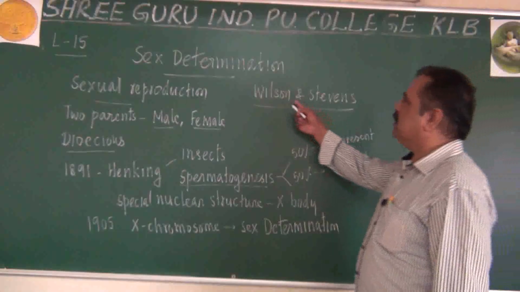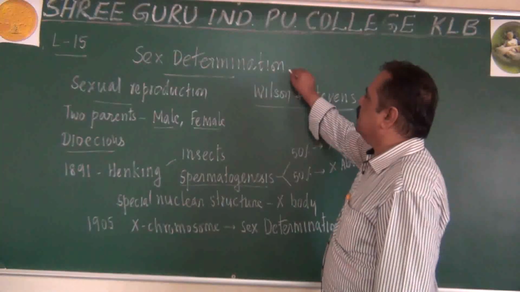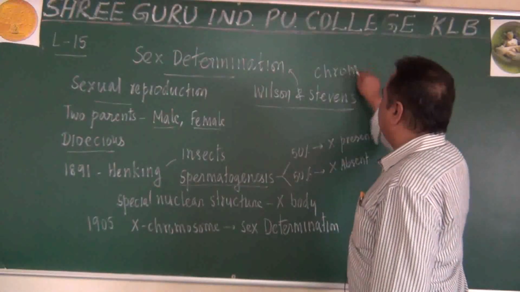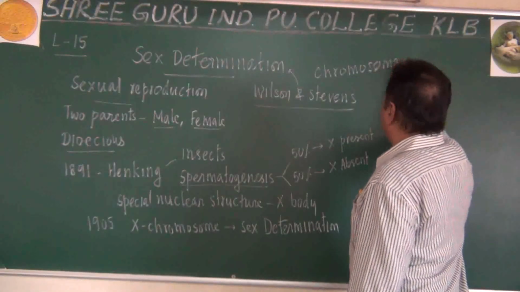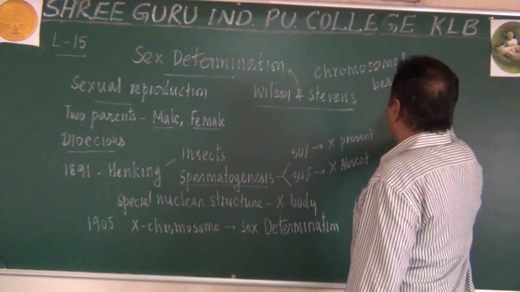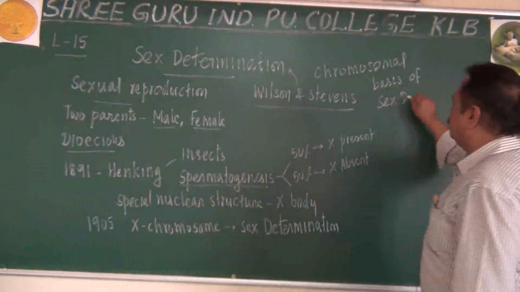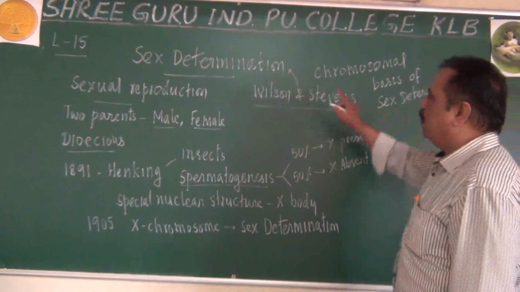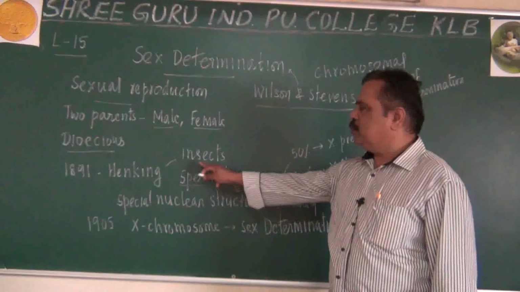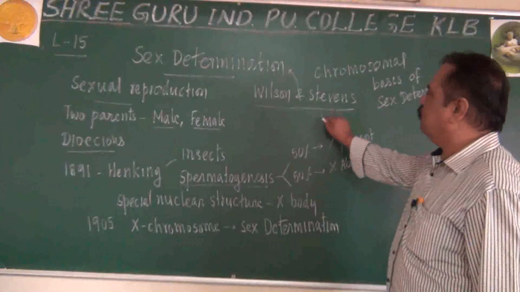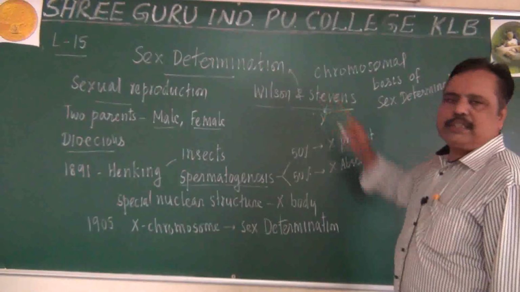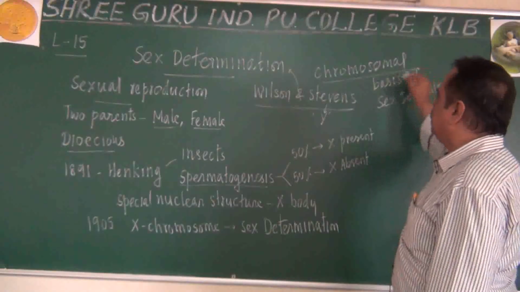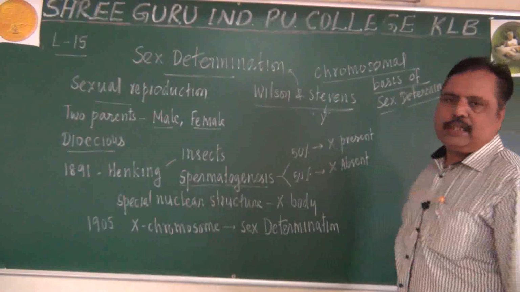And what is that theory? It is called the chromosomal basis of sex determination. Stevens is also credited with the discovery of the Y chromosome. The X chromosome was reported by Henking, the Y chromosome was reported by Stevens, and based on the work of both, Wilson and Stevens proposed a theory called the chromosomal basis of sex determination.